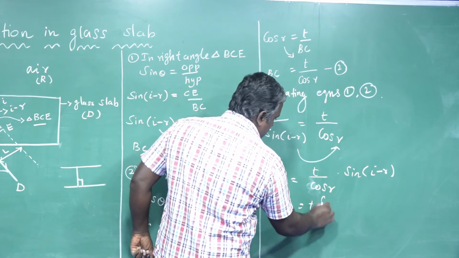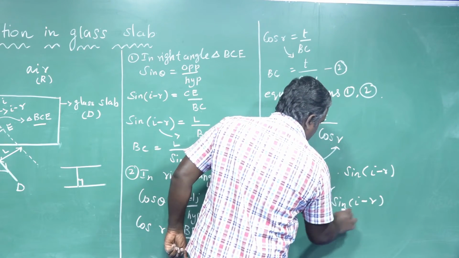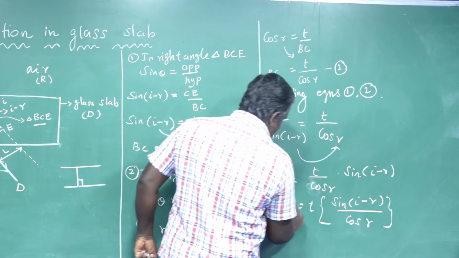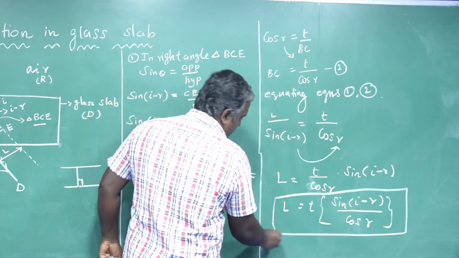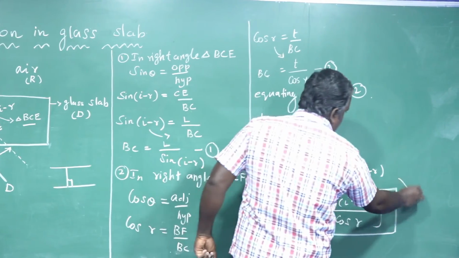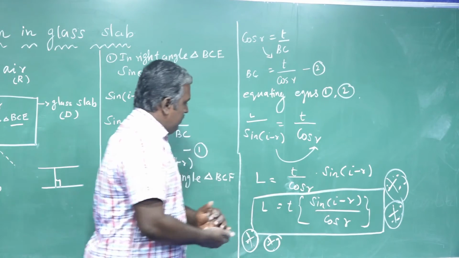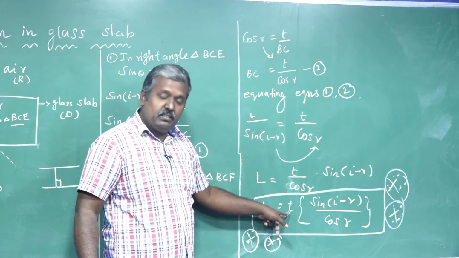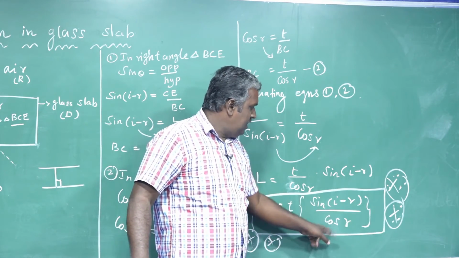L is equal to t sin of I minus r by cos r. Very important formula. Very important. L is equal to t, what is this small t? Thickness of the glass slab, sin of I minus r by cos r.